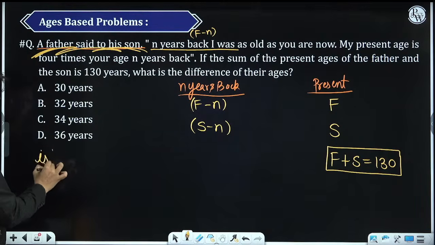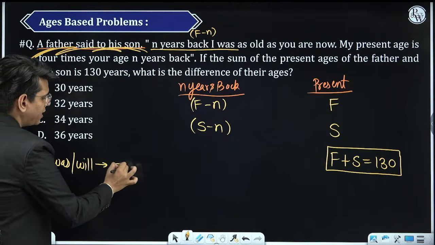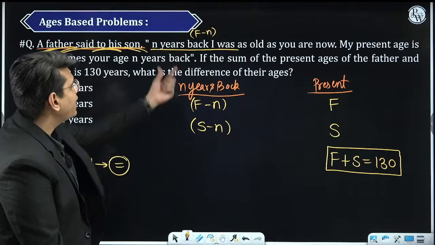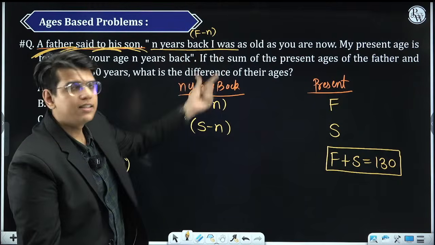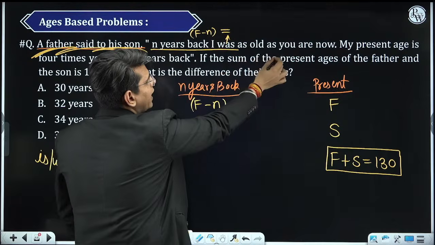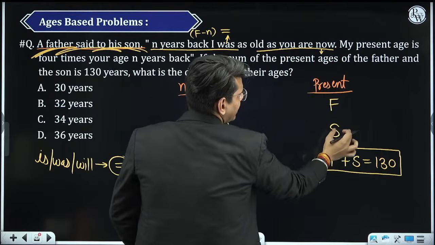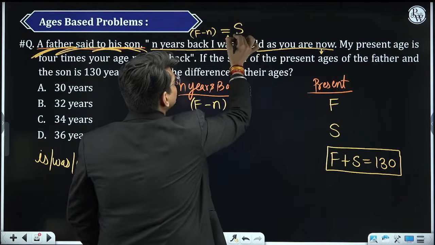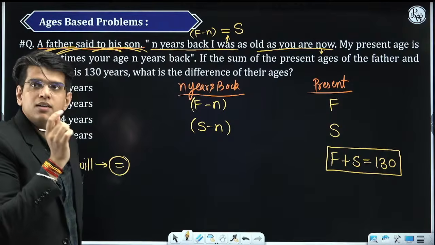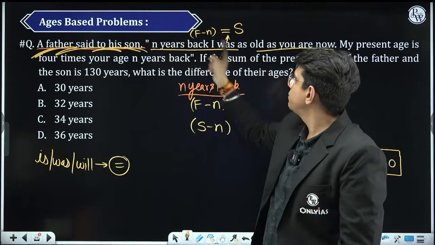Is, was, will, all these are nothing but equal to. N years back I was, the father was, का क्या मतलब होता है? Equal to. As old as you are now. You are now मतलब presently he is s. So this is given to you. This is where you find it difficult how to write this in mathematical equation.